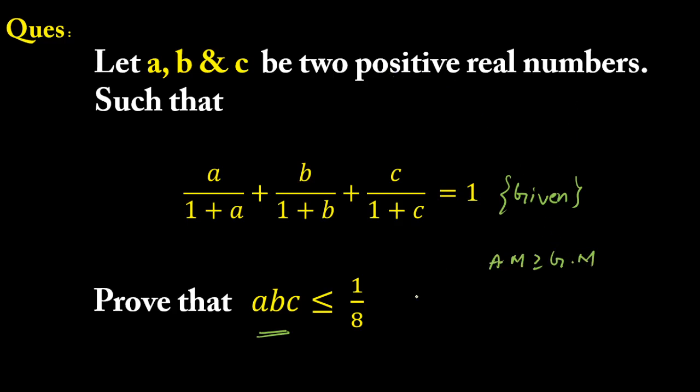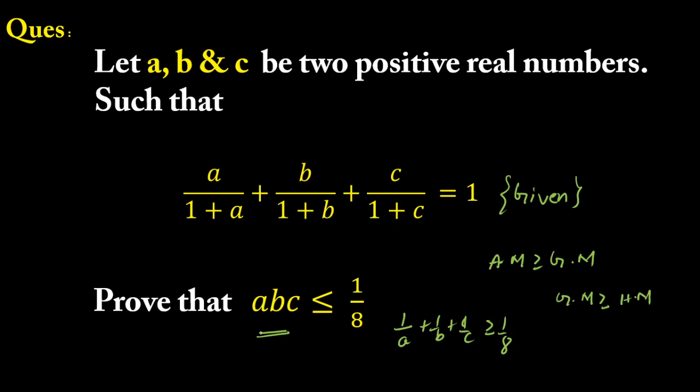One more case is where, for example, the reciprocal sum is given, 1 upon a plus 1 upon b plus 1 upon c, and we have to prove this is greater than or equal to 1 by 8. So in this case, when the reciprocal of numbers is given, you have to use the GM greater than or equal to HM inequality. Here AM stands for arithmetic mean, GM stands for geometric mean, and HM stands for harmonic mean.